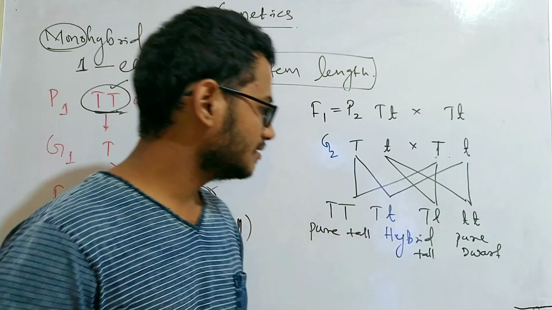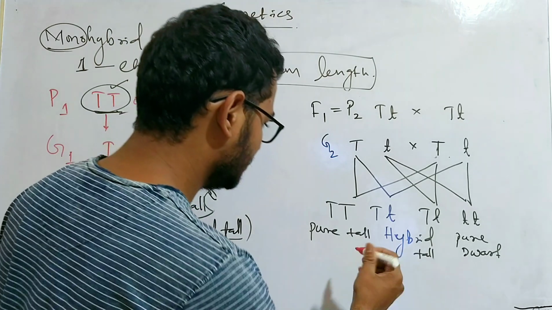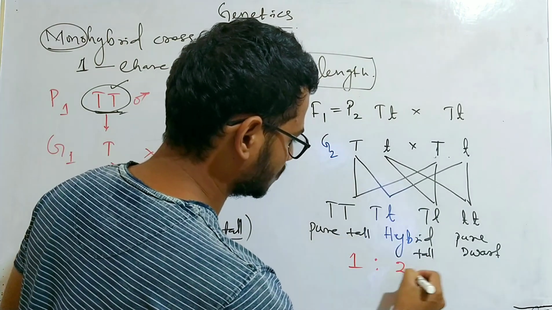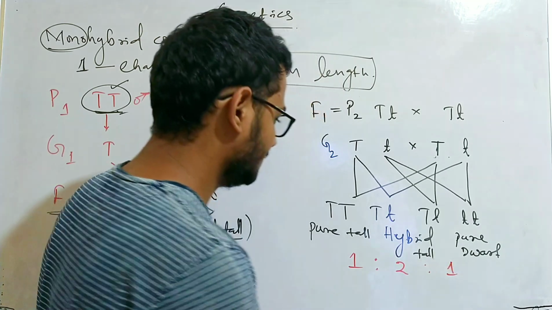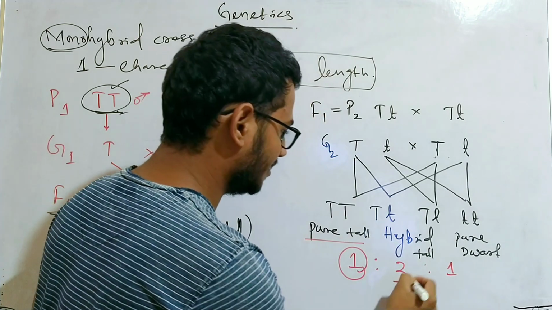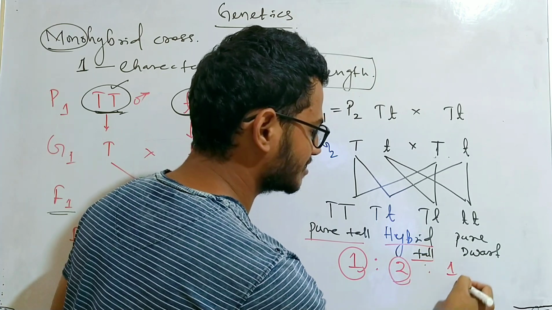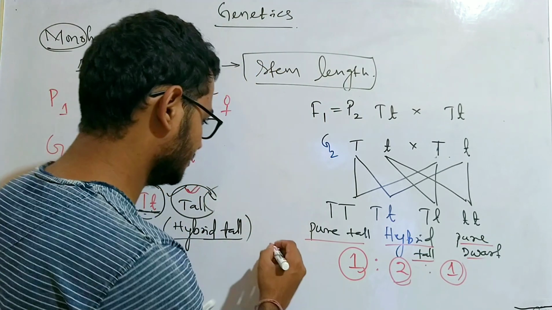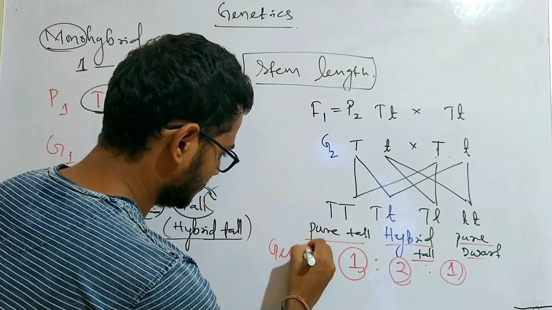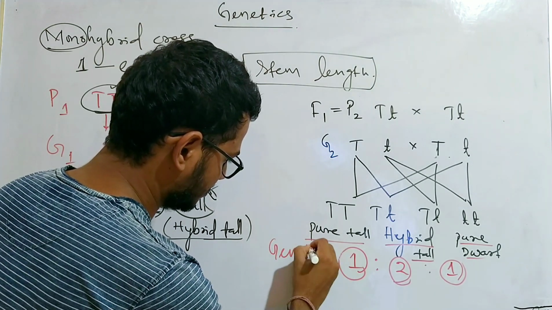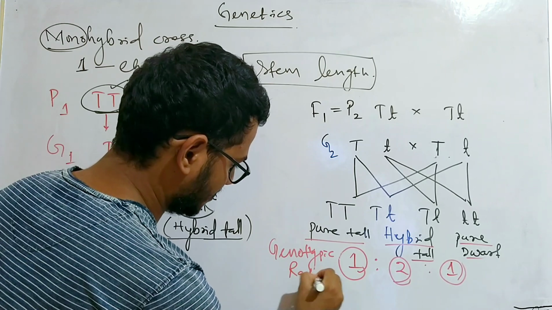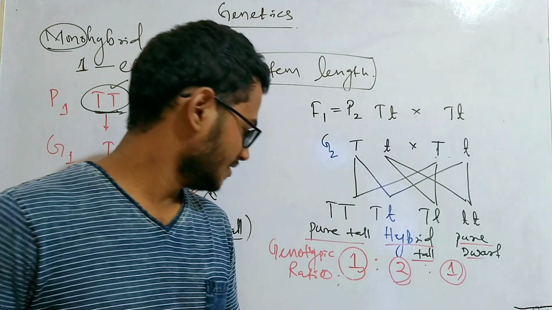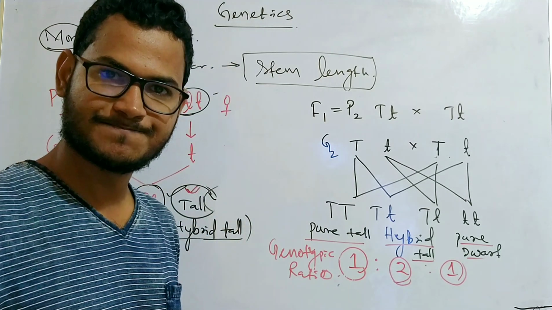So the genotypic ratio here in the Mendel's monohybrid cross is 1:2:1. That is, 1 is pure tall, 2 hybrid talls, and 1 pure dwarf. So this is the genotypic ratio of Mendel's monohybrid cross.